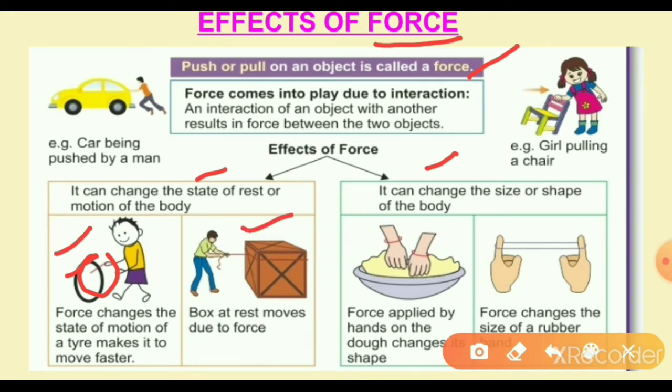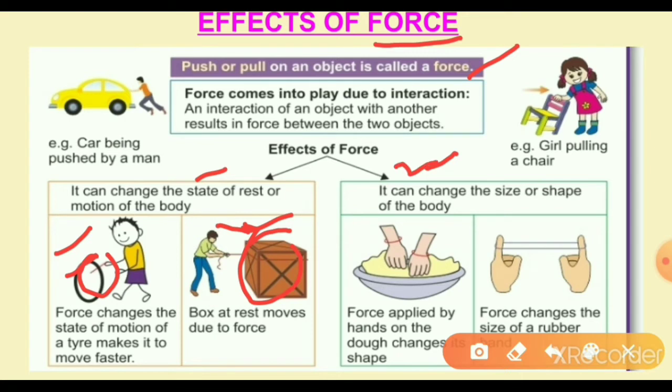And in the second image, the box at rest moves due to force. Here the box is at rest, and the person is applying some force. Is the person pulling or pushing? Pulling, not pushing. So then the box will move. That is known as a change in the state of motion of the body. If the box is moving, its position will be changing. Here the tire is moving, its position will be changing. That is related to the effects of force.